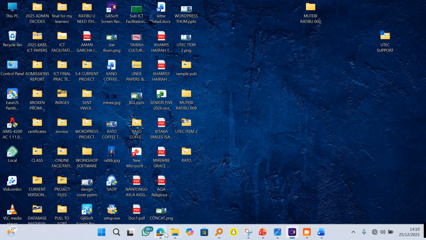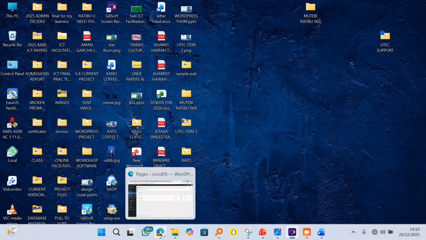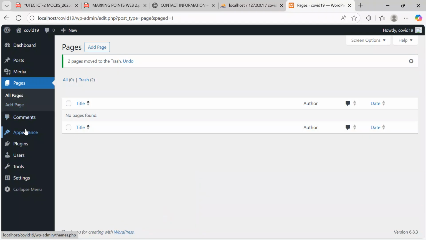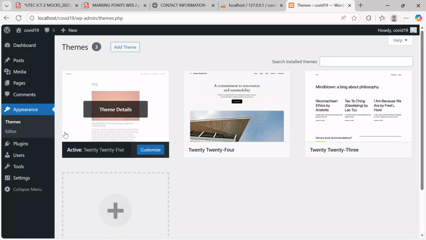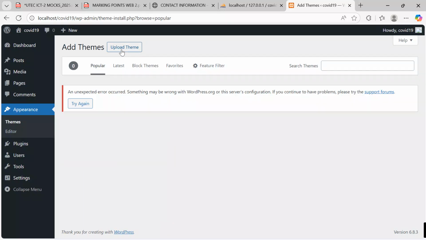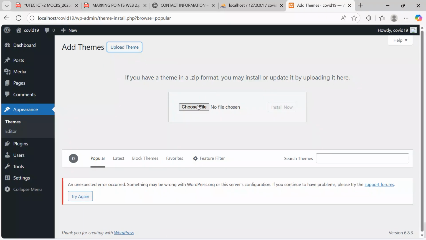Now, after confirming that we have everything there, I'll roll out. Come back here, go to appearance, click theme. When you click theme, they will display. Come and say add theme over here. Then say upload theme. Come and say choose file.